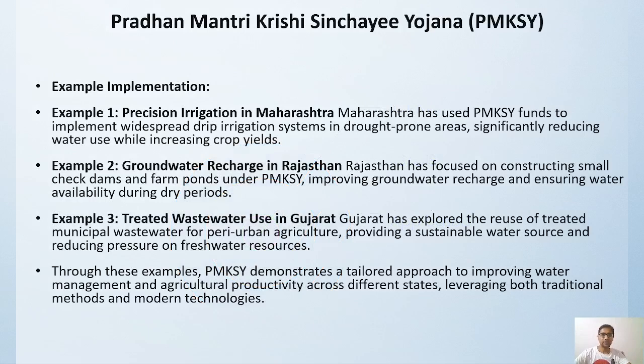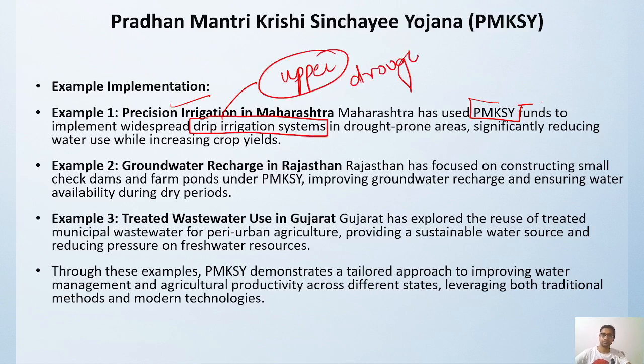Here we have some examples regarding the implementation. The first example is precision irrigation in Maharashtra. Maharashtra is utilizing Pradhan Mantri Krishi Sinchai Yojana funds, especially focusing on drip irrigation, because most of the upper region of Maharashtra, including the Vidarbha region, is a drought-hit, drought-prone area. This will reduce the demand for water, and the water will be utilized in a very precise way.